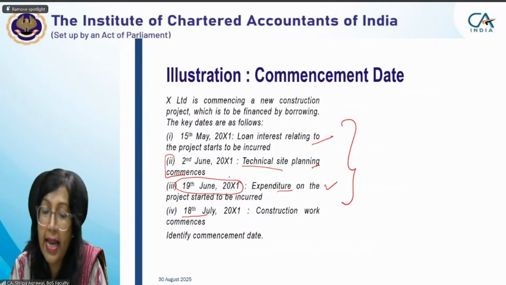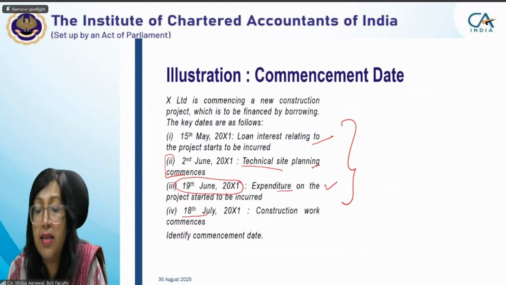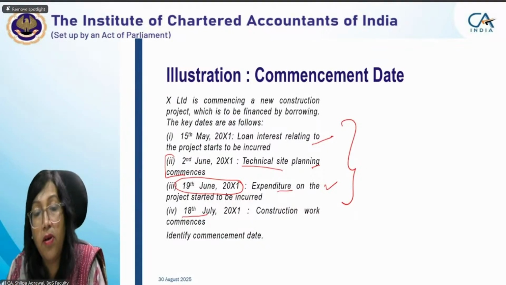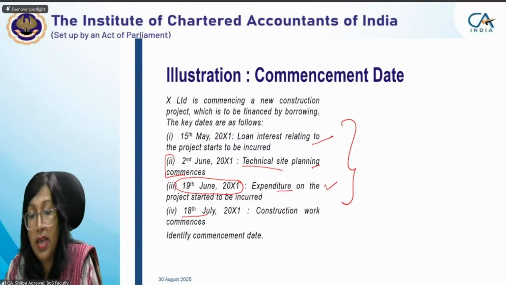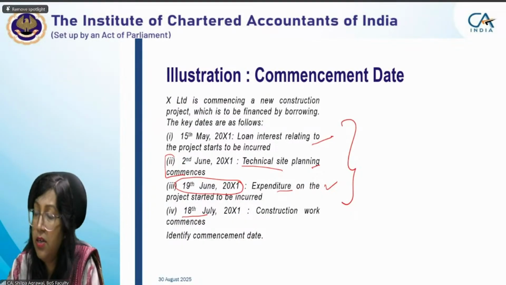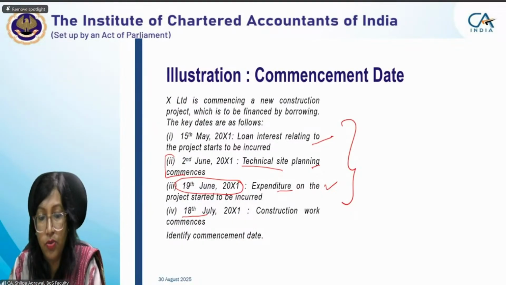That is 19 June. Physical construction started on 18 July, but technical site planning will also be considered as necessary activity for construction of the asset. So your answer: the commencement date will be 19 June.